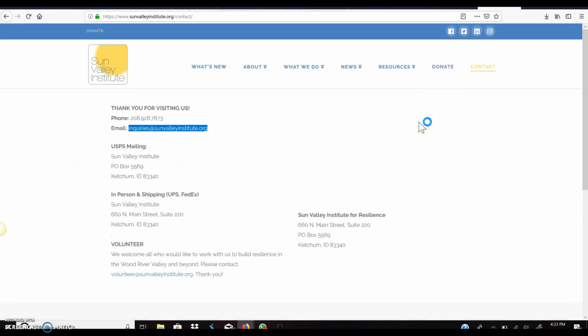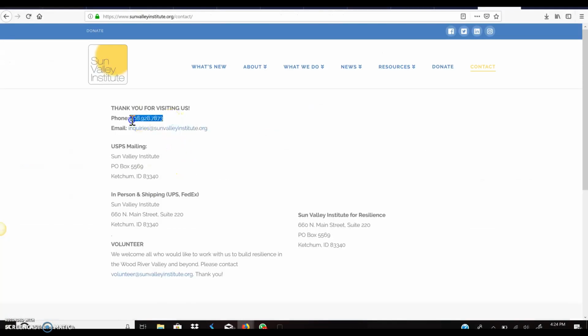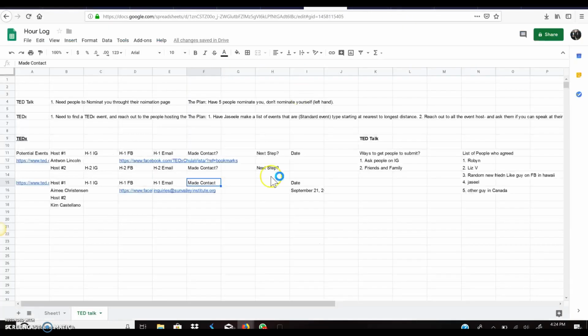So we even have a phone number too. So you can add another one for phone numbers. You could probably move those over. Just make sure everything is in order. So if you move made contact over to this one, make sure you move that one over to that one and then just put in phone number. And then you'll just copy paste their phone number and put it in there.